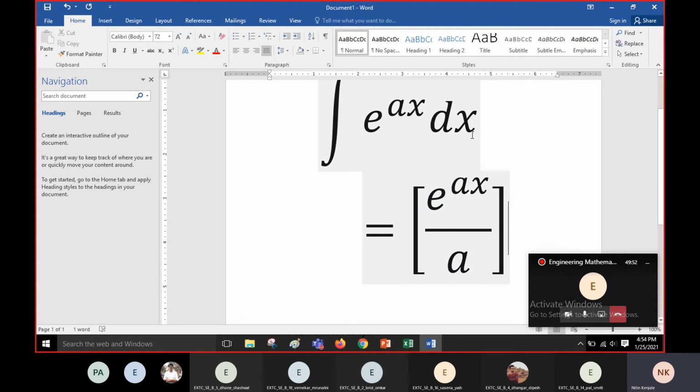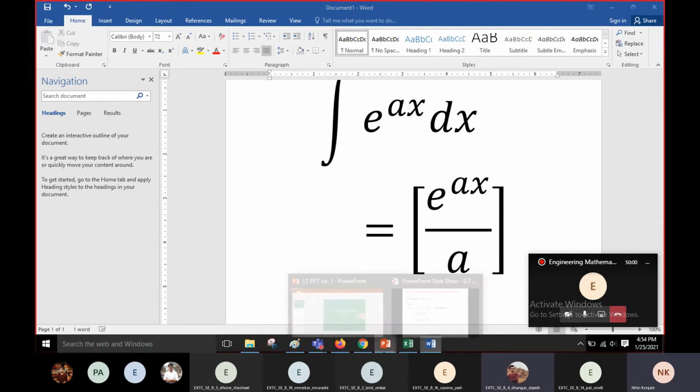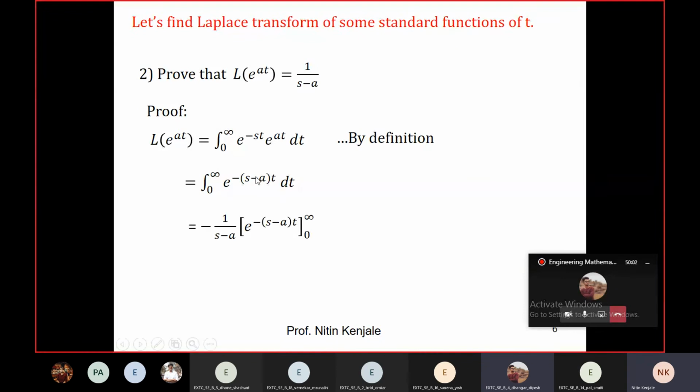Integration of e raised to ax dx is e raised to ax upon a. You got the formula? Now apply it over here. This is the integration of e raised to something into t dt. So e raised to something into t divided by that something. Got it?